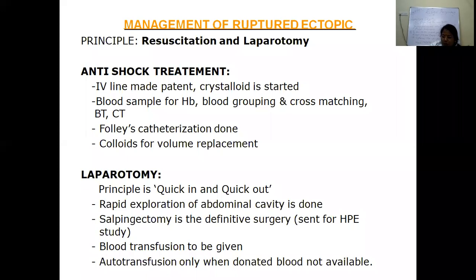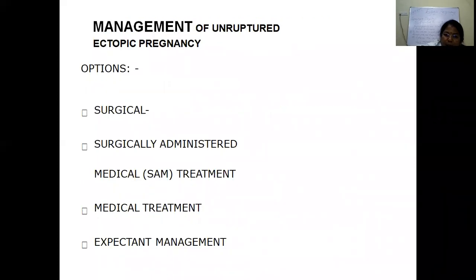Once we clamp the bleeding end, the blood pressure of the patient starts coming up. So how quick you are in clamping the bleeding point is very important. Then you can give the blood and manage the patient. Once the bleeding point is ligated, the patient is out of danger.